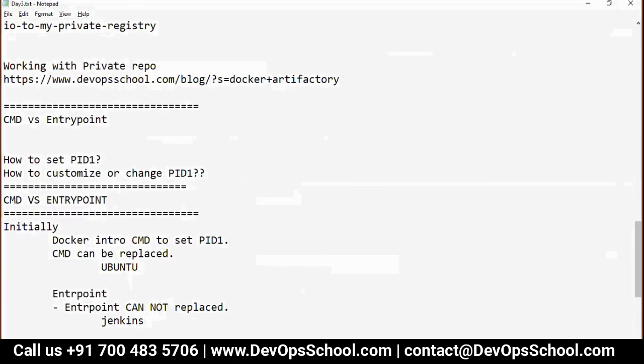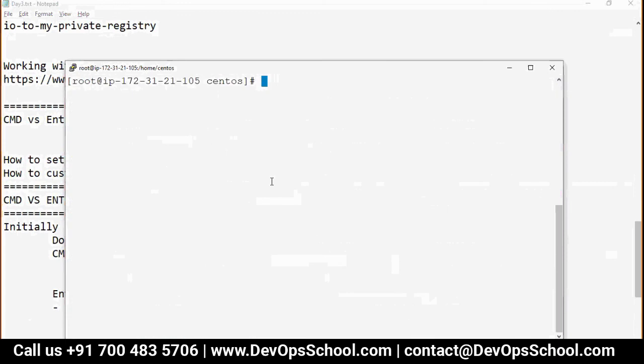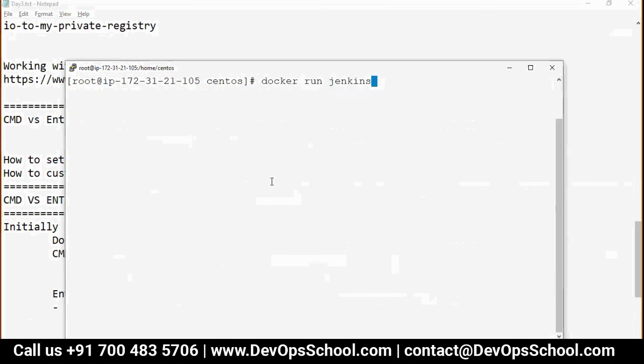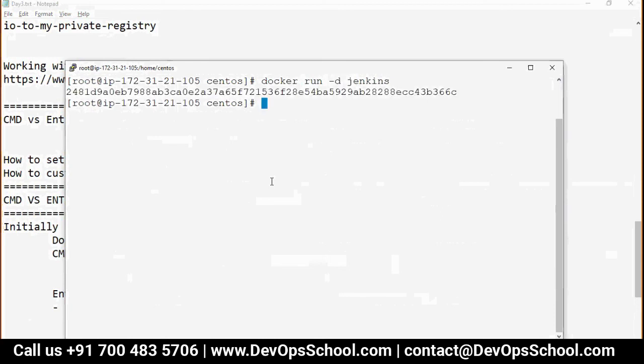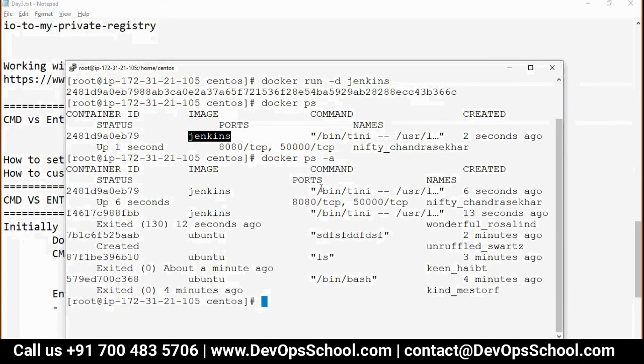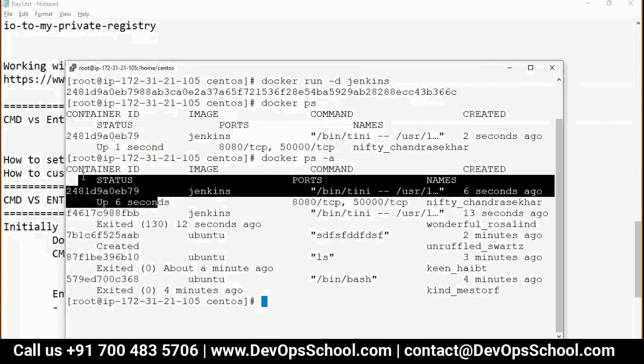Now let me look at this here. Docker run Jenkins. Oh, sorry. I have to use -d because I don't want to lose my console. Otherwise it'll get attached, right? So docker ps. See here. Docker ps -a. See here. It's still Bintini. It's running.